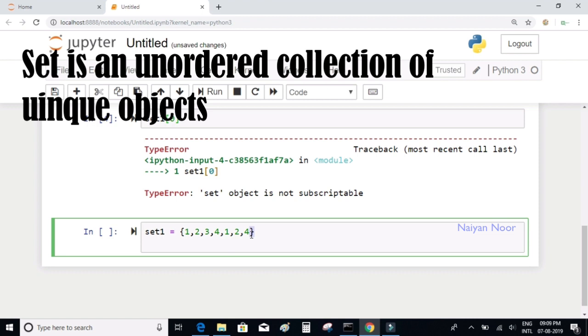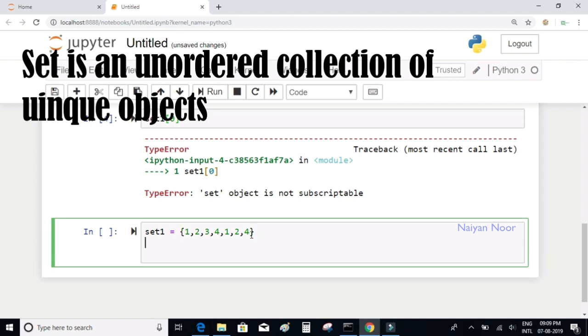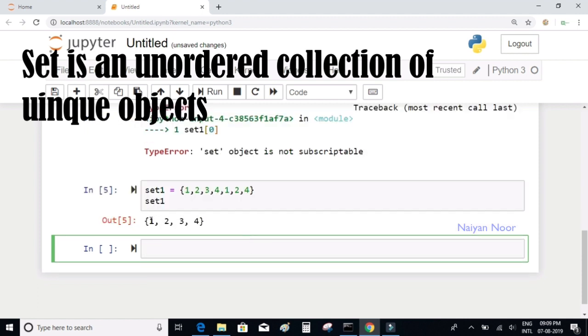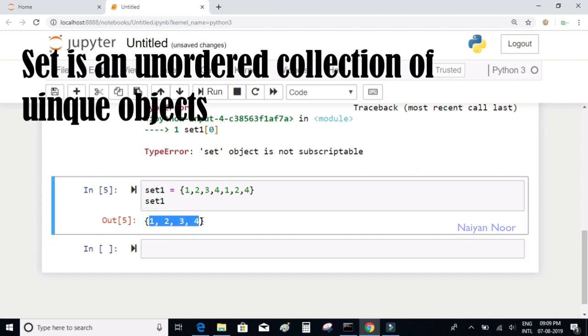Now if I check the values of this set variable, you can see that the duplicate elements have been removed. So set contains only unique elements. Even if you repeat the elements, the set is just going to remove them and retain only the unique elements.